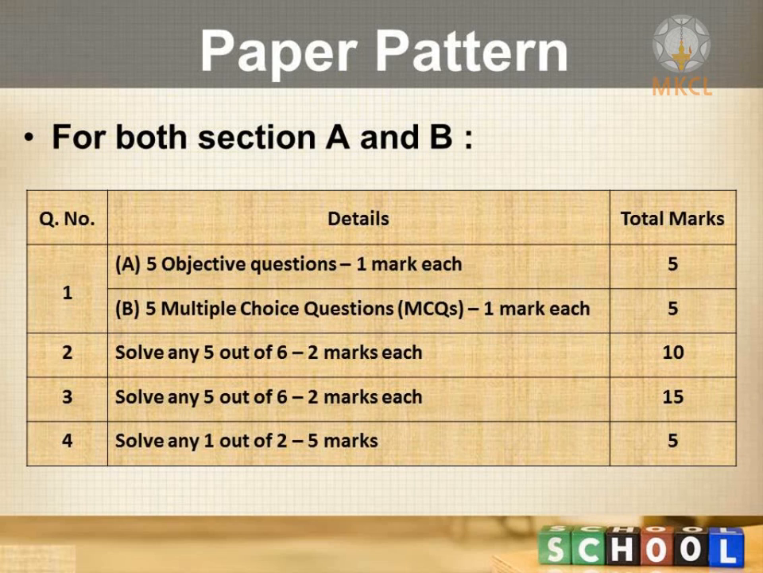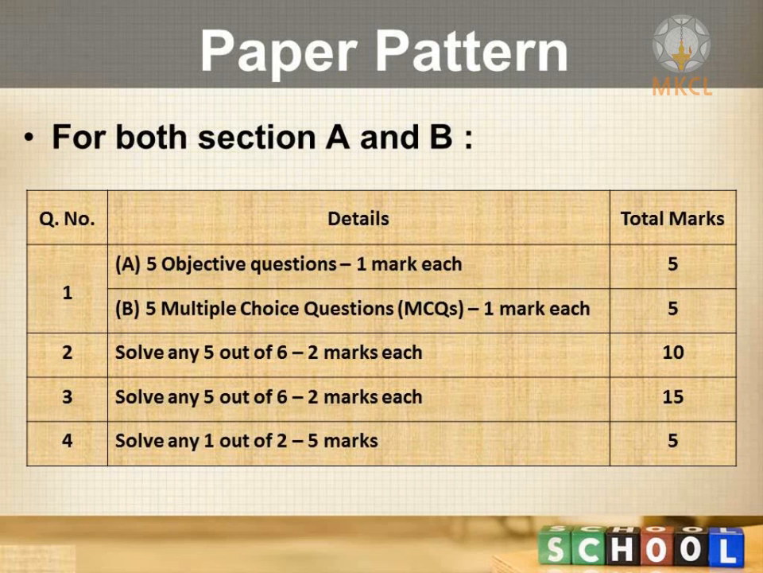The objective types, you are well aware of. That is fill in the blanks, match the pair, true or false, complete the analogy, define the following, write the units, etc. All this will come under question number 1A. A total of 5 statements will be there, and each will carry 1 mark. So 1 into 5, 5 marks for question 1A of each section.